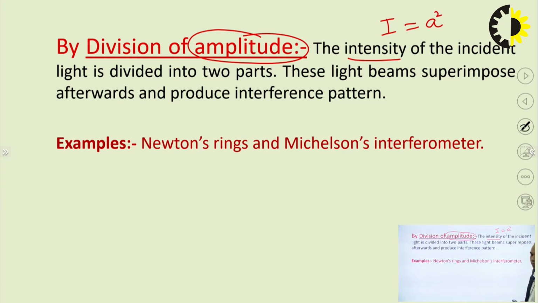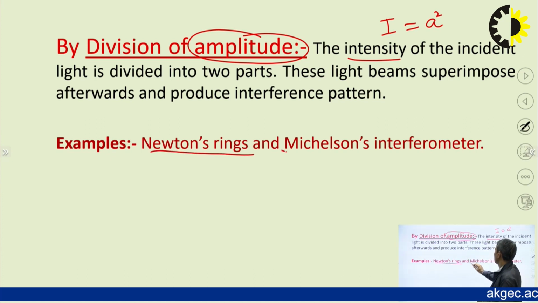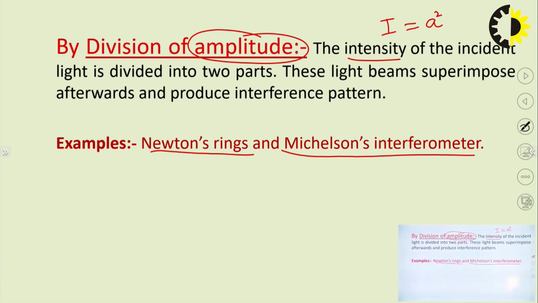So either we call it amplitude or intensity. These light beams superimpose afterwards and produce an interference pattern. An example of this kind of division of amplitude method is Newton's rings, and another is the Michelson interferometer. So again we have taken two examples, Newton's rings and Michelson interferometer, and also thin film interference, that is today's topic.